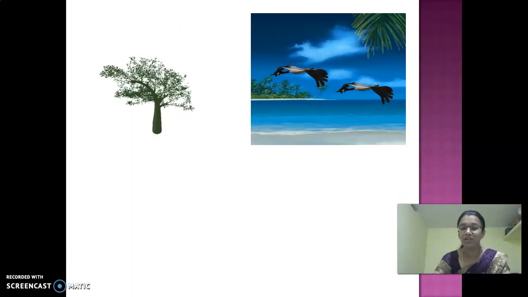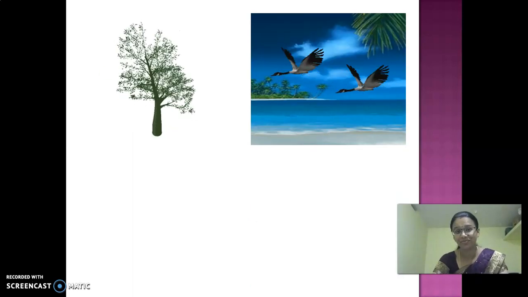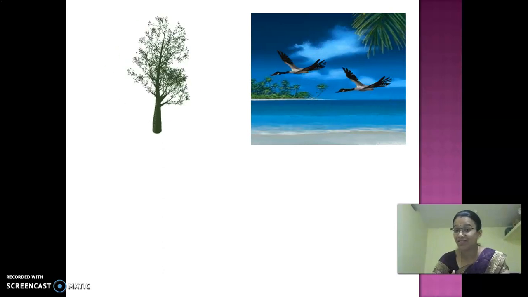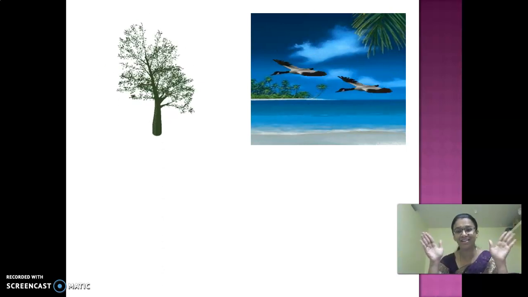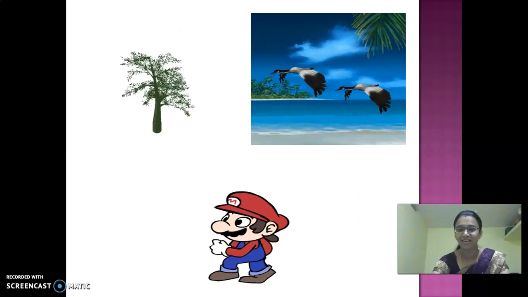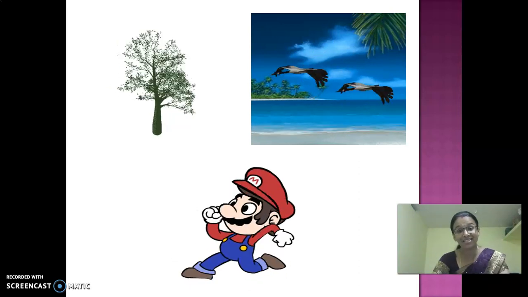So, I am going to give you some clues to find out the name of this chapter. That is the title. Okay, children? Look at here. What is this? It is a tree, right? So, it is moving. That is shaking due to the wind flow. Then, look at this picture. So, the birds are flying, right? And this picture, a man is running.